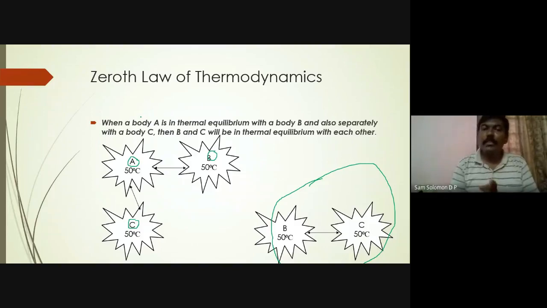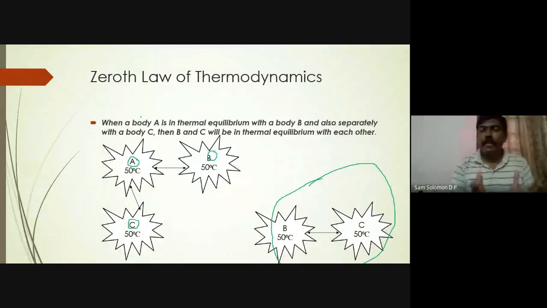The moment you use the word state A, B and C are in equilibrium, you are meaning a single system. So don't use that. Use the word body or the word system. Don't use the word state. If you use the word state, then your zeroth law of thermodynamics is wrong. A very simple law, but many times it has been repeatedly asked in the question paper as a 2-mark question. A very simple but also a very powerful law.